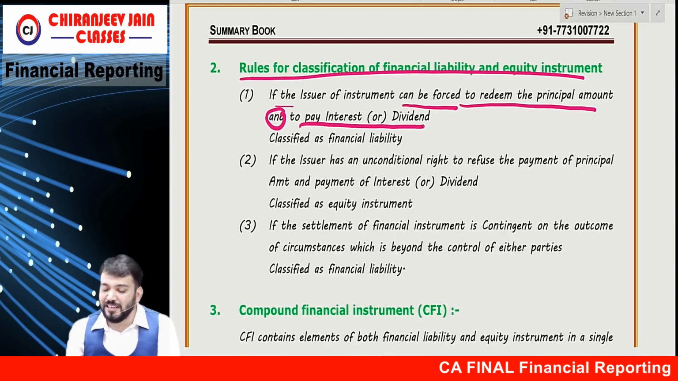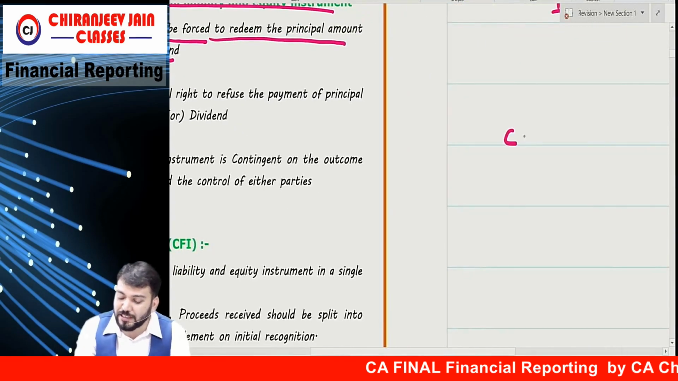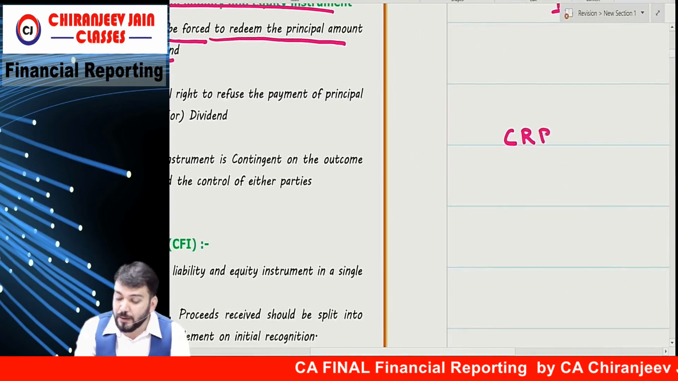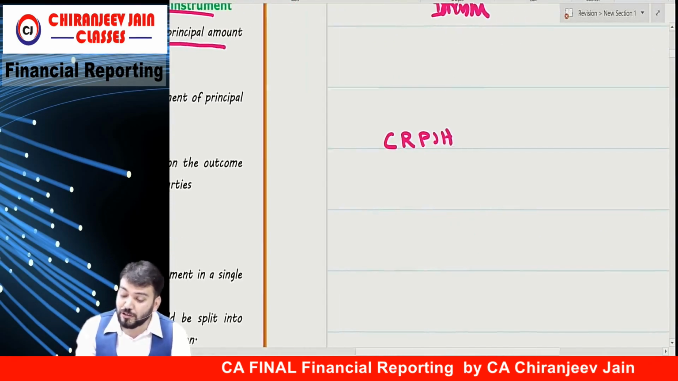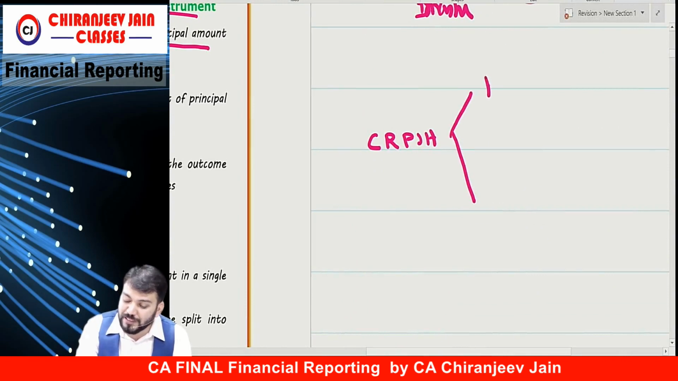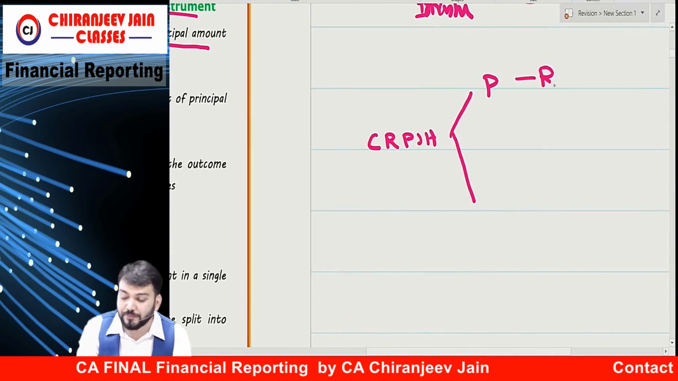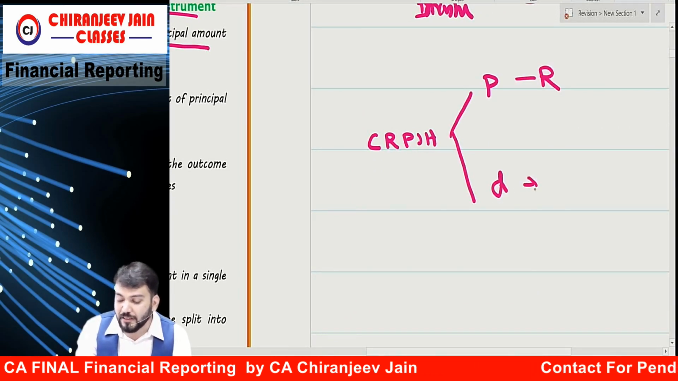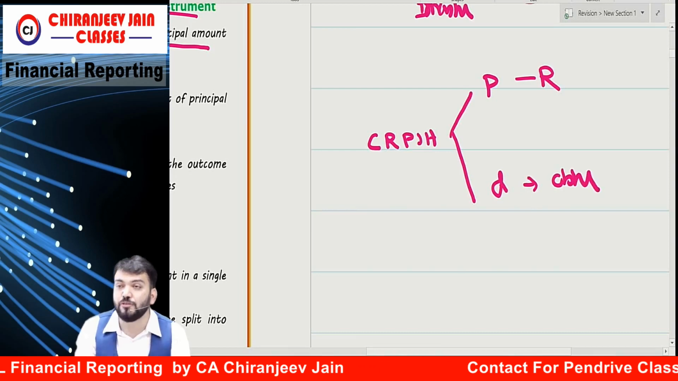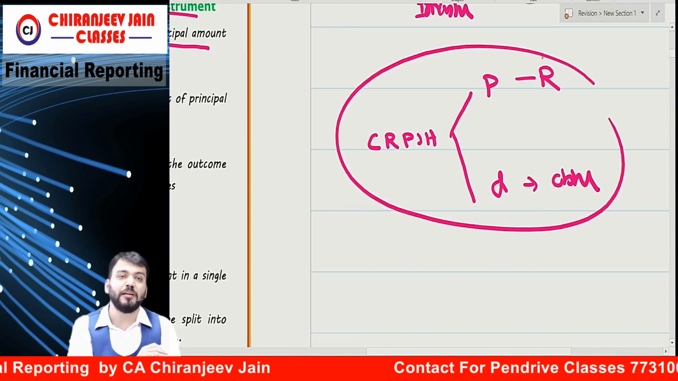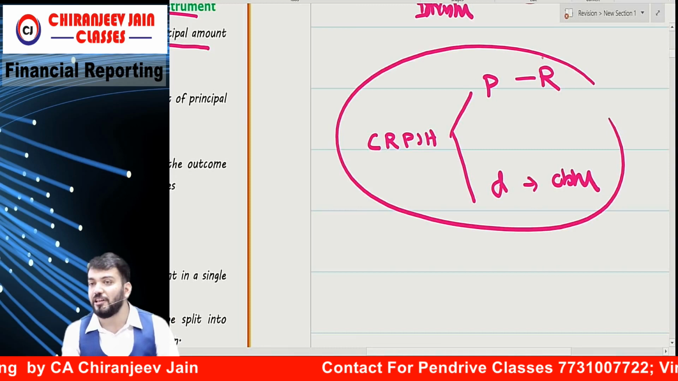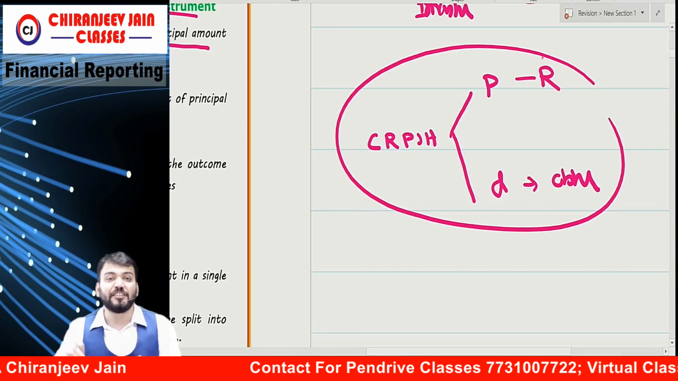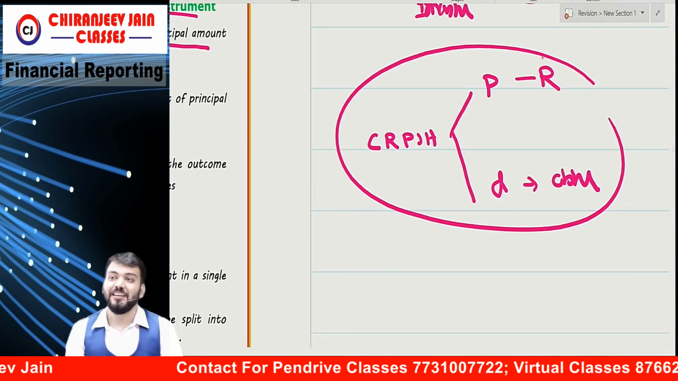Therefore, in this case, if I am saying cumulative redeemable preference shares, there are two components. One is the principal component, which is redeemable, but for the dividend there is no obligation to pay. This type of instrument is known as a compound financial instrument, meaning it has characteristics of both.